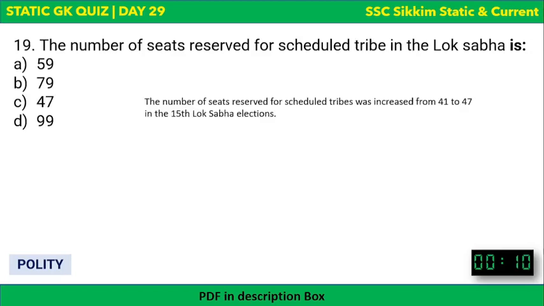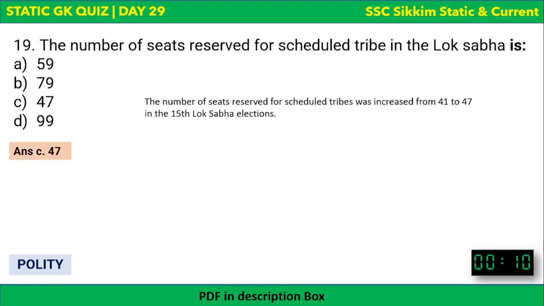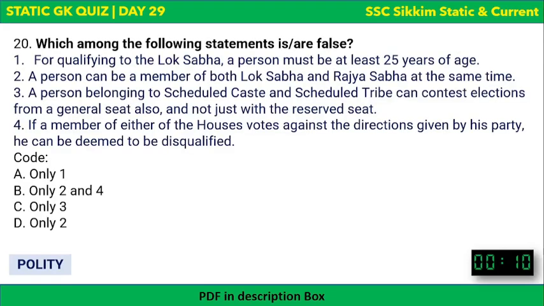Okay, the number of seats reserved for scheduled tribe in Lok Sabha is how much? Okay, this answer also got revealed. It's 47. Okay, it's 47. So for scheduled caste, we saw that it's 84, and for scheduled tribes, we saw that it's 47. Okay, hope it's clear.